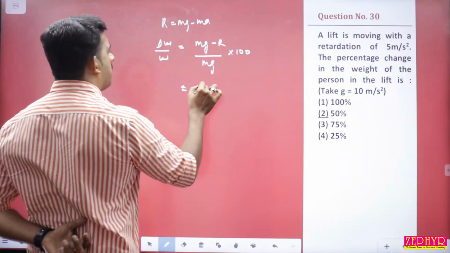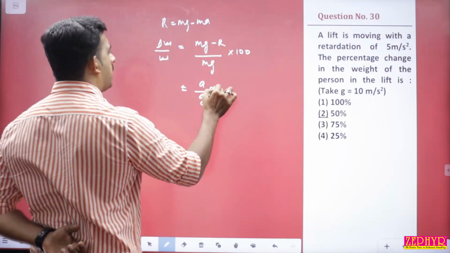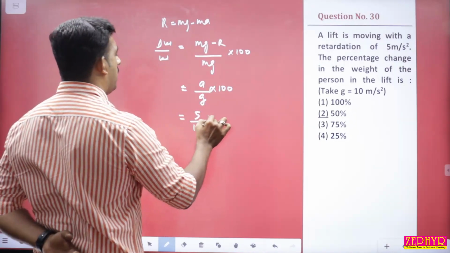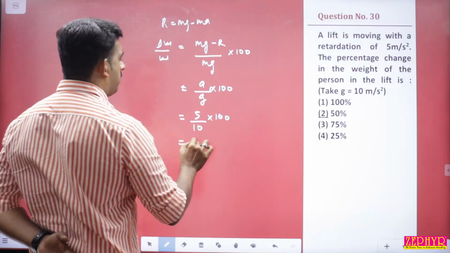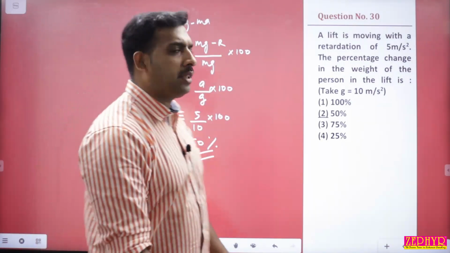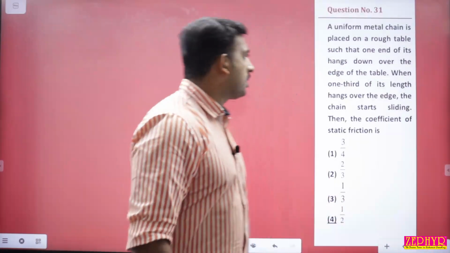So when such questions come, we can directly use the equation a by g into 100. The given acceleration value is 5, g value 10, into 100. So we'll be getting 50%. Option 2. Clear?